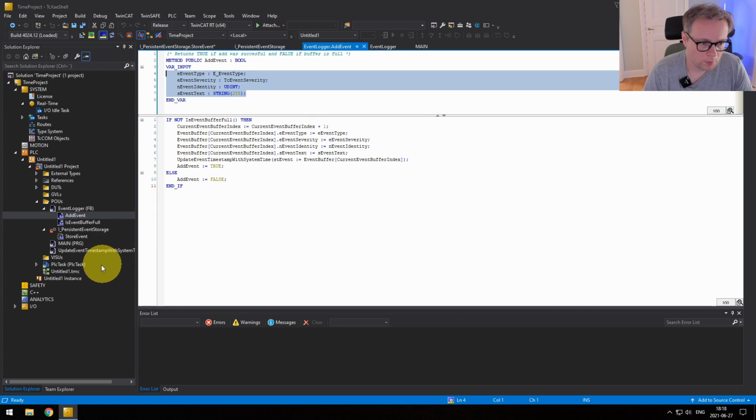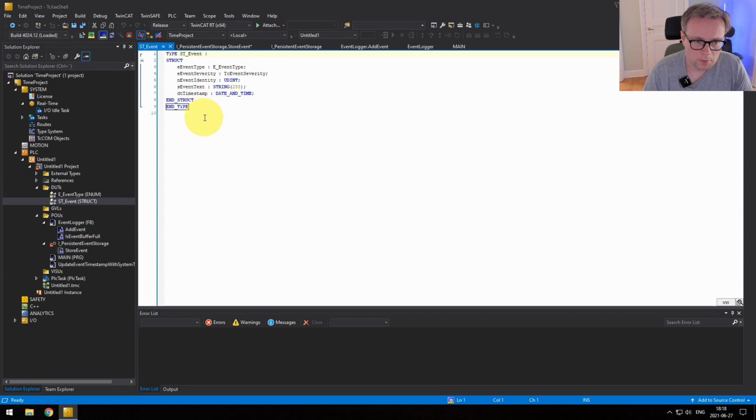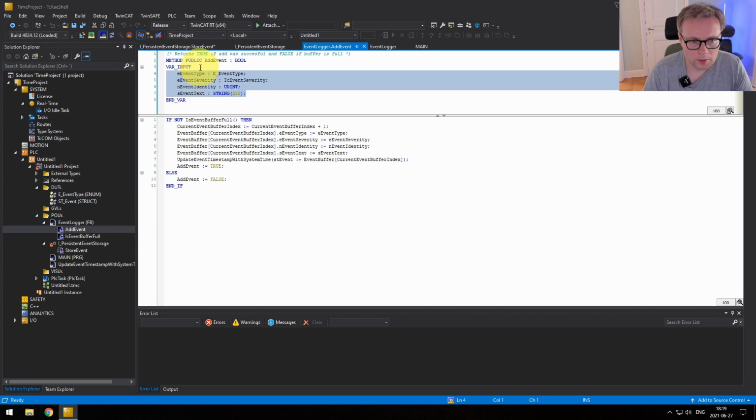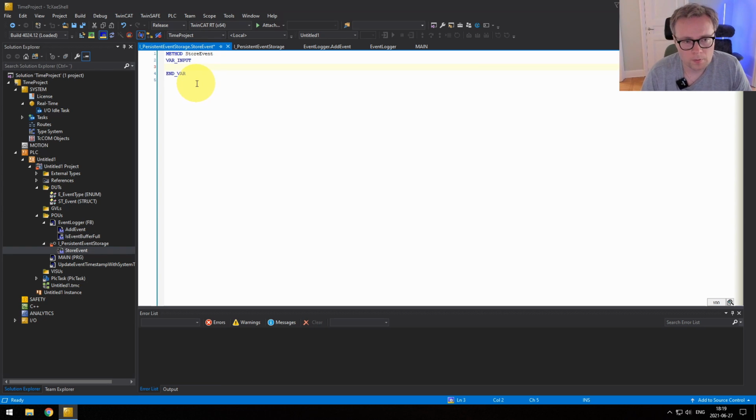I think, however, what we had was we created a structure for this. Right? Yeah, so we had a structure. And the reason we didn't have the structure in add event was because we didn't have the timestamp at that point in time, right? So we needed to provide everything except the timestamp, because the timestamp was created here in the function block event logger. But we don't need that anymore now because we have the timestamp. Okay, so the event logger will have the whole structure ready for us. So in this store event method, we can just provide the whole structure, the whole event, that is, like this.